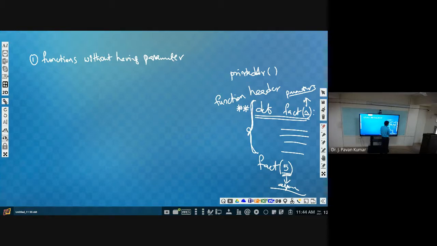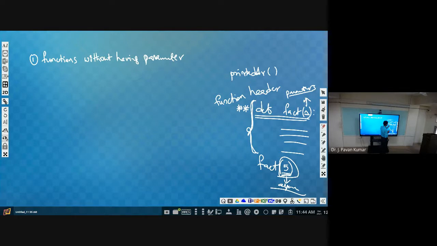How many parameters we are having in the function definition or function header, only those many parameters we should pass from here. Suppose you have one parameter in the function header, and if you try to pass two values, that is two arguments, then it will give you an error. We have discussed this one.